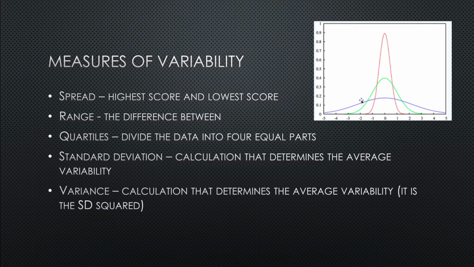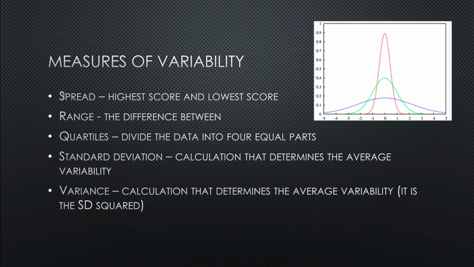It shows how far these scores are spread out. The term spread is an actual statistical term. It is the highest score to the lowest score. So often, if we're looking at performance data published in the literature, we'll see the highest score. How fast was the fastest person? How slow was the slowest person? Or how heavy was the heaviest person? How light was the lightest person? The range is also often shown as well, and that's just the difference between the high score and the low score. So if the highest weight of a person was 200 pounds, the lowest weight was 150, then our range would be 50. Our spread would be 150 to 200, our range would be 50.